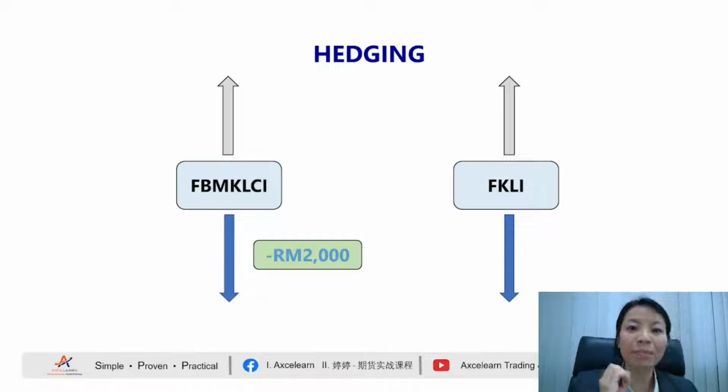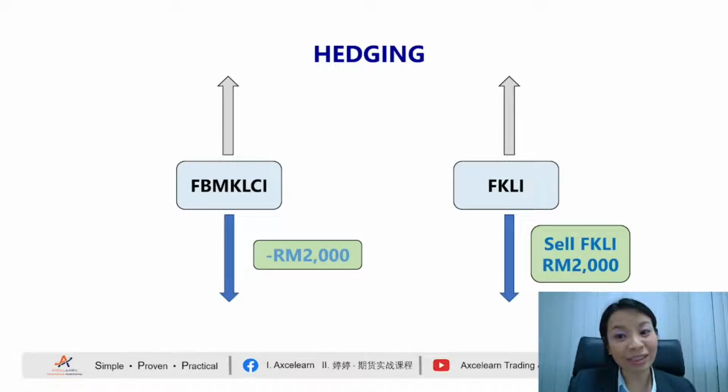So let's say, for example, FKLI. During a downtrend, you can start by selling a futures contract. When the market retraces, if you sold an FKLI contract, you're going to make money. So indirectly, this profit is going to contra your loss in your underlying market. As I mentioned to you just now, with hedging, the purpose is not for us to make money.